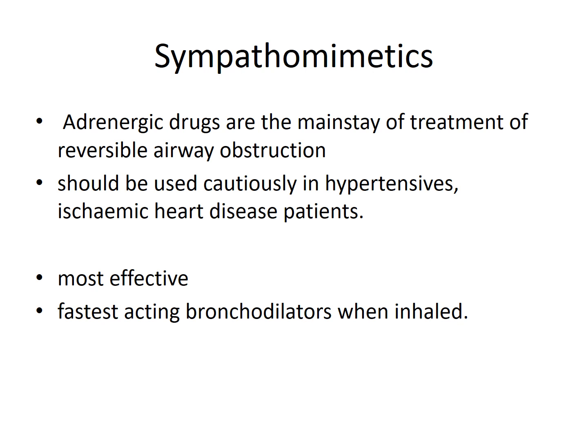Sympathomimetics are the drugs that are the mainstay of treatment for cases where there is reversible airway obstruction. Basically, asthma is a reversible airway obstruction, whereas in COPD there is no reversible airway obstruction. Now, it should be kept in mind that these drugs, that is sympathomimetics, should be used cautiously in hypertensives and ischemic heart disease patients. Okay, and these are the fastest acting bronchodilators when they are used by the inhaled route.